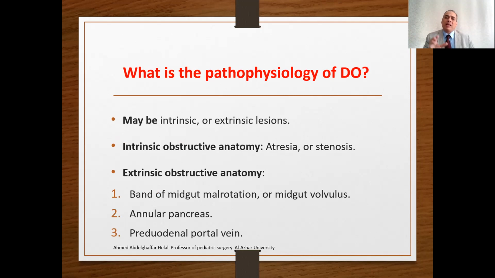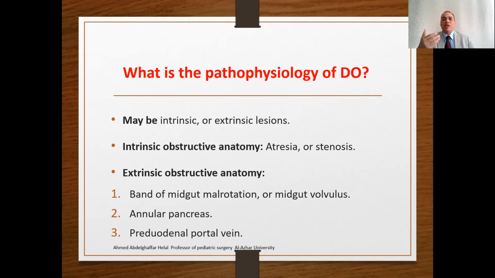Annular pancreas means that the pancreas is occluding the second part of the duodenum, compressing or obstructing it. Actually, some authors consider that the presence of an annular pancreas is not the cause of the duodenal atresia, but it is associated with duodenal abnormalities. So the pathology starts first in the duodenum itself, the duodenum not being formed. In these pictures, the pancreas is not normally developed, and the annular pancreas is compressing the second part of the duodenum.